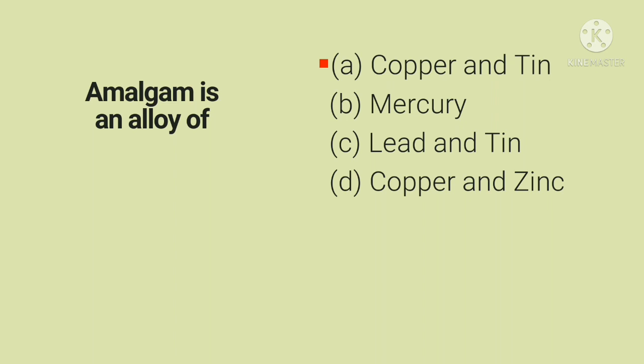Amalgam is an alloy of: option A, copper and tin; B, mercury; C, lead and tin; and option D, copper and zinc. Alloy means a homogeneous mixture of two or more substances. Here, the amalgam is an alloy of mercury.